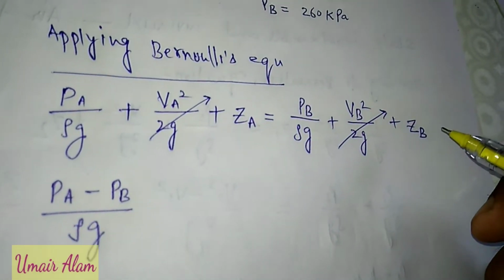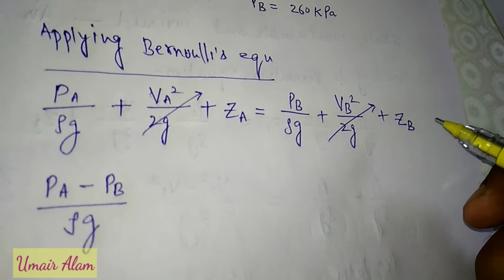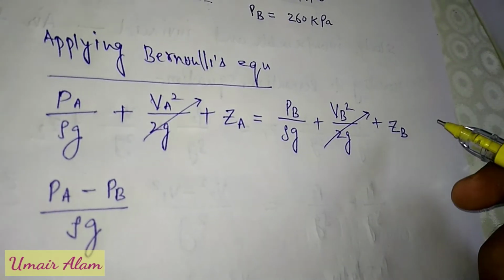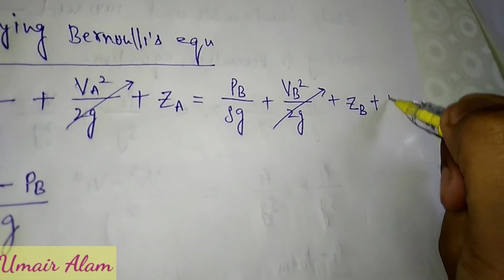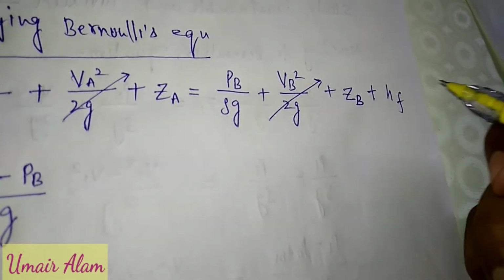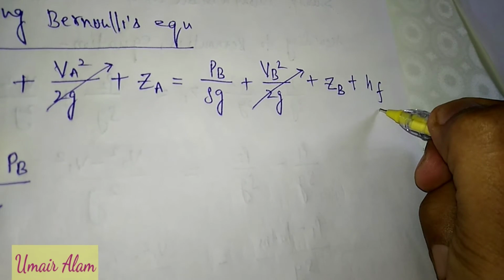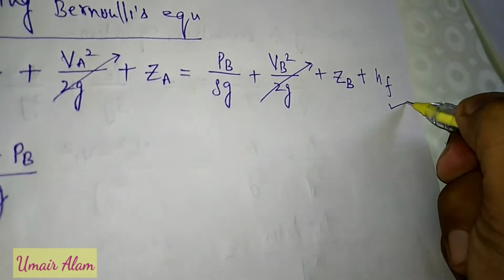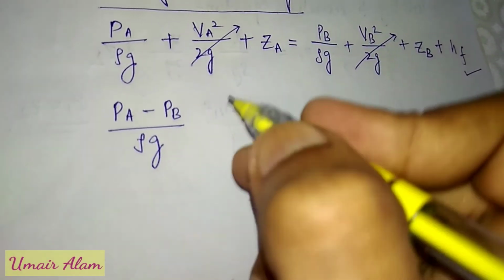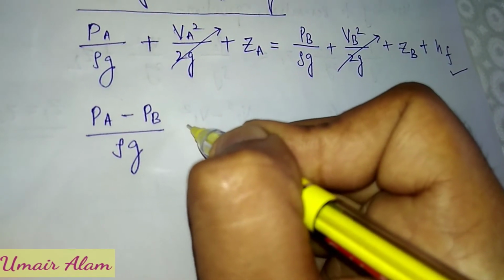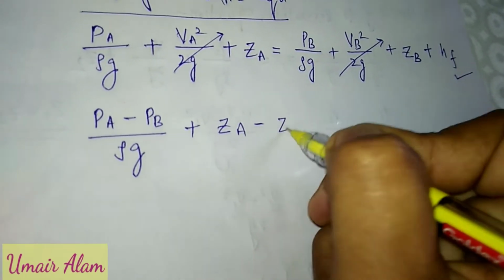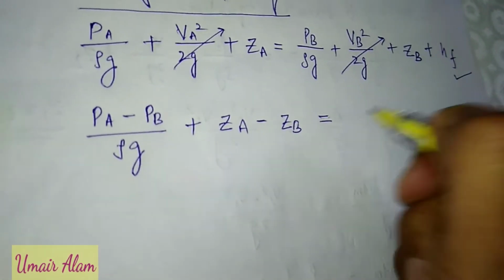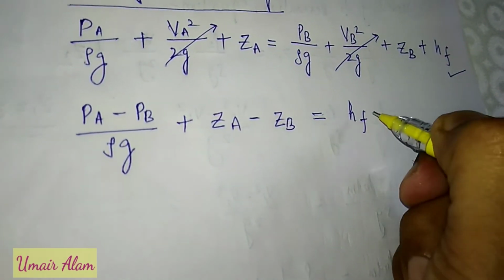We have to find the head lost due to friction, which will be counted at the outlet, so head loss HF is what we have to find.